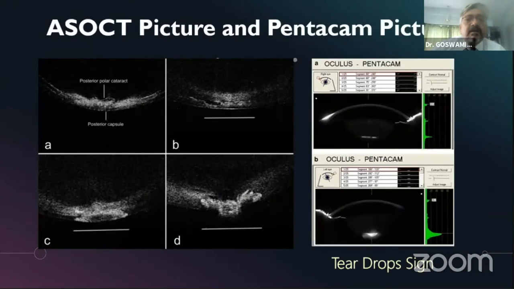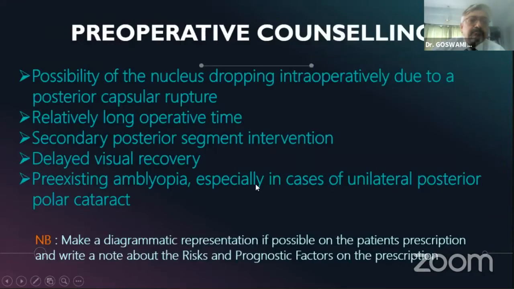So as you can see, the Pentacam and the ASOCT pictures, and here you can see in the ASOCT picture that there's nucleus matter, in fact the cataract matter, coming out through a posterior dehiscence out here. This is often called a teardrop sign.